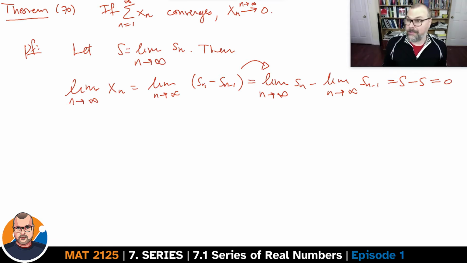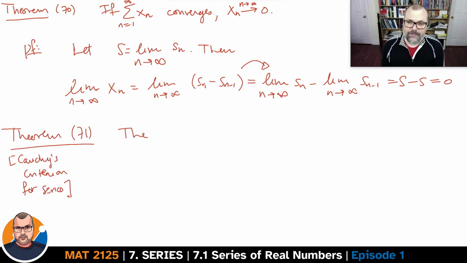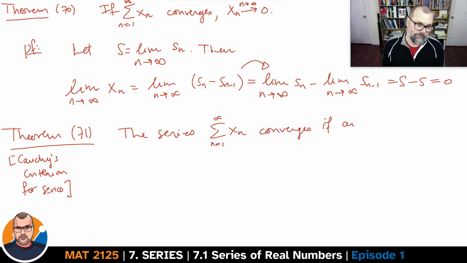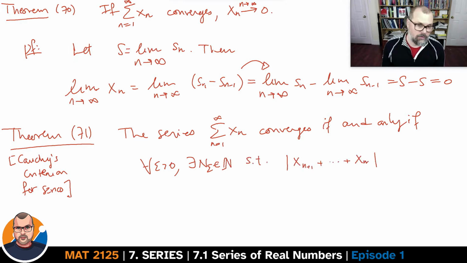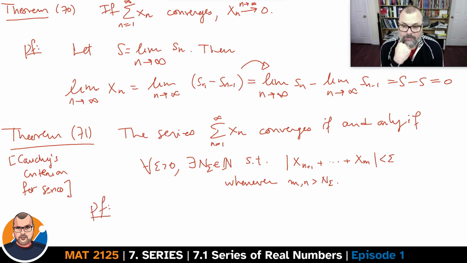Would you believe that there's a Cauchy criterion for series as well? The series of x_n from 1 to infinity converges if and only if for every epsilon greater than 0 you can find an integer N_epsilon such that the sum of the terms n plus 1, n plus 2, all the way up to m is smaller than epsilon whenever m is greater than n, greater than N_epsilon. Well, the proof is quite simple.